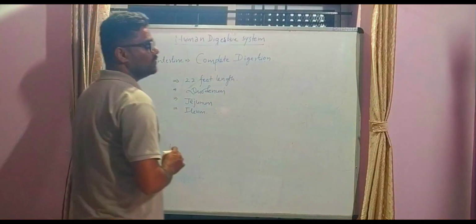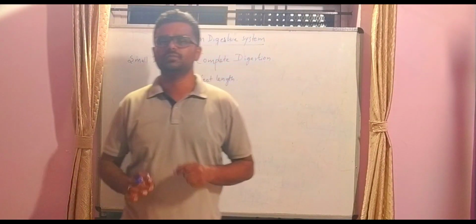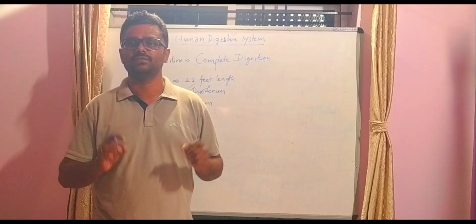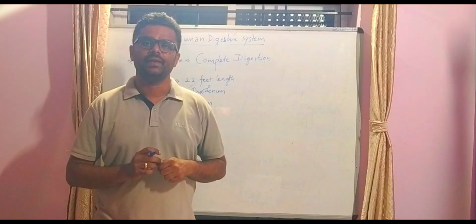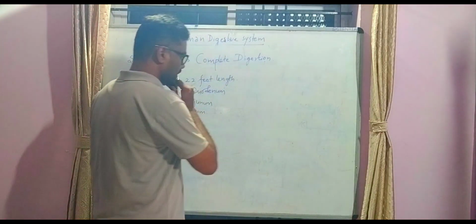Okay, the complex food that gradually breaks down into simpler forms in the mouth, in the stomach, and in the pancreas finally enters into the small intestine, where varieties of different enzymes are released.